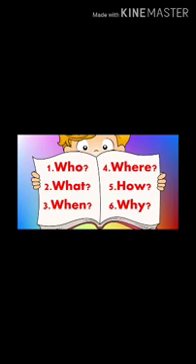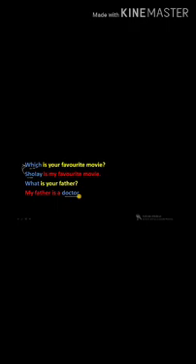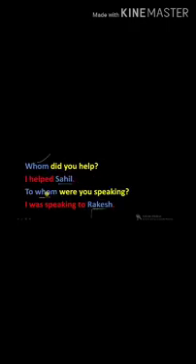Whenever we have questions in our mind, we ask them using these words. Now you can see the first question: which is your favorite movie? The answer will be dash is my favorite movie. So here which is an interrogative pronoun.